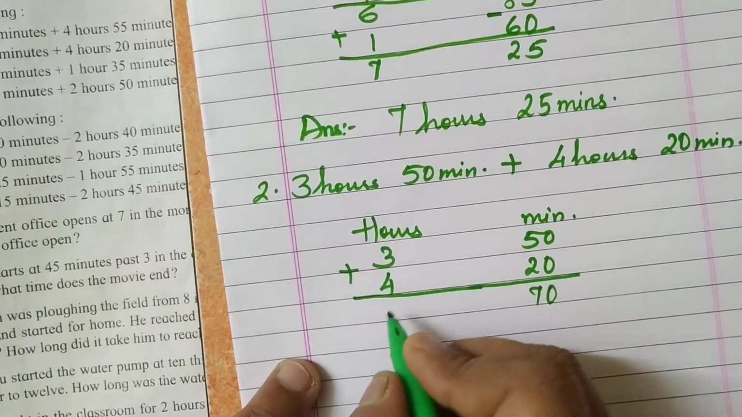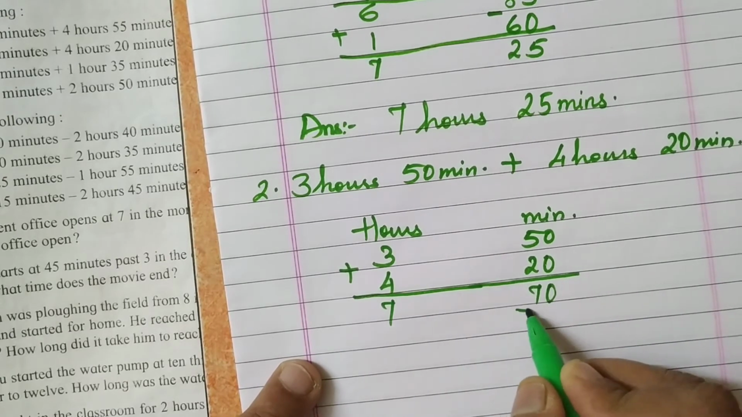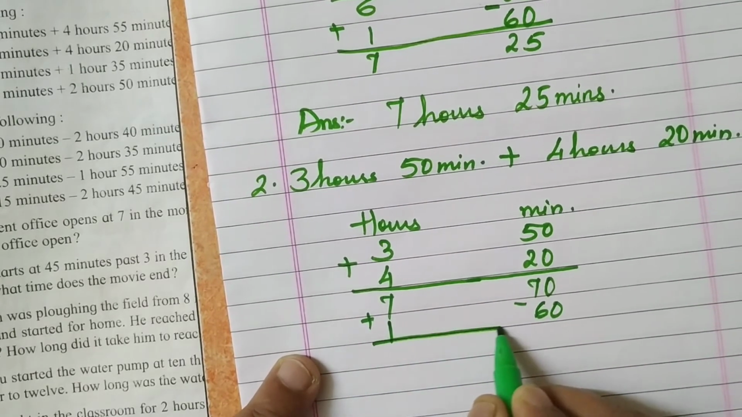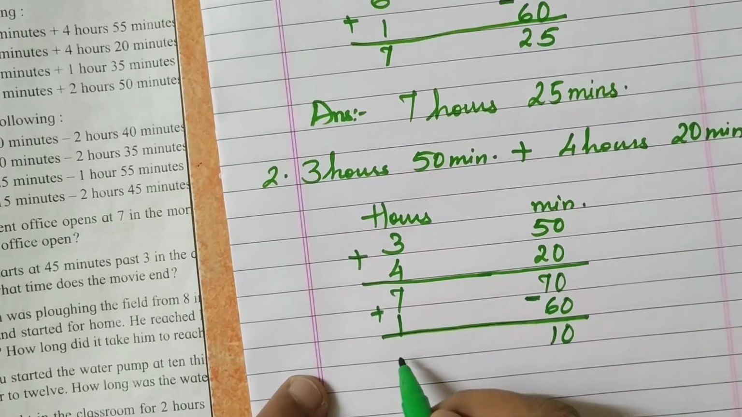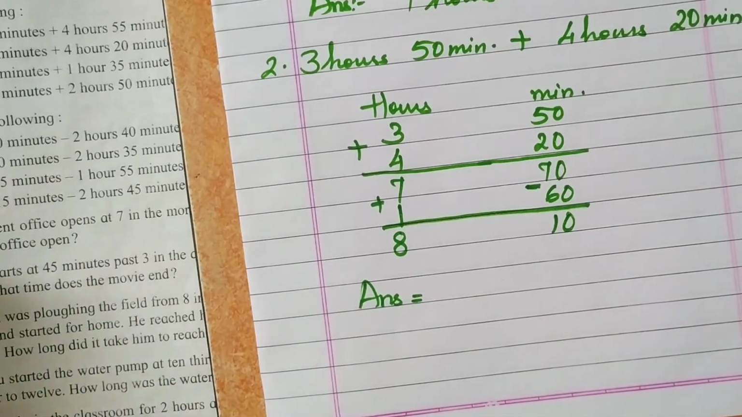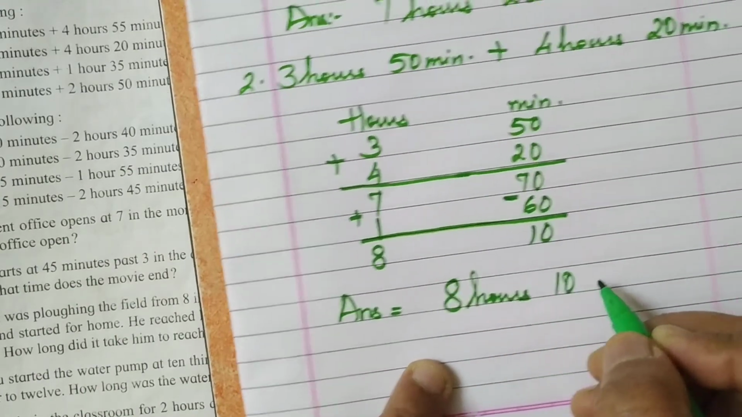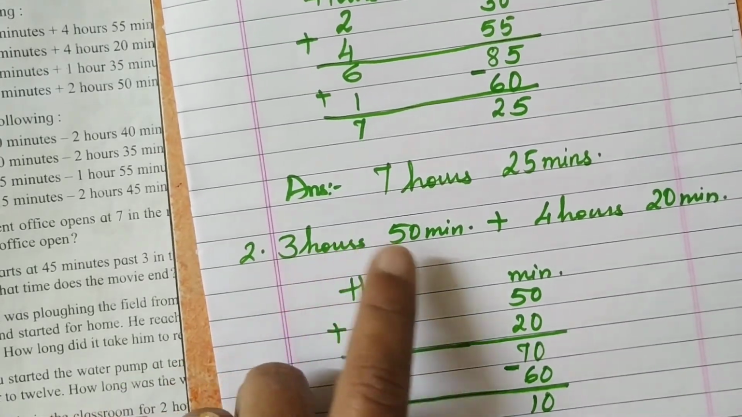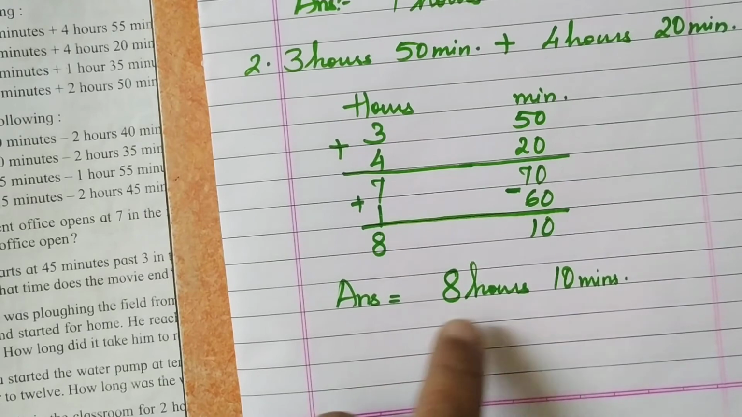So 4 plus 3 is 7. Now in 70 minutes, 1 hour has passed, so you have to subtract 60 minutes to make it 1 hour. So you have to add 1 hour here and subtract 60 minutes from here. So it is becoming 10 minutes and it is 8 hours. So your answer is 8 hours 10 minutes. So 3 hours 50 minutes plus 4 hours 20 minutes together makes 8 hours 10 minutes.